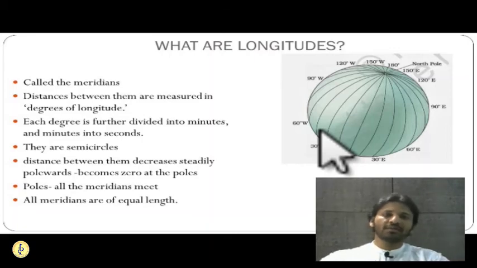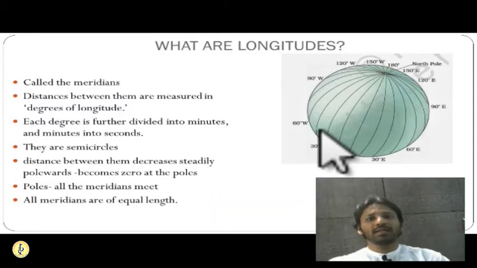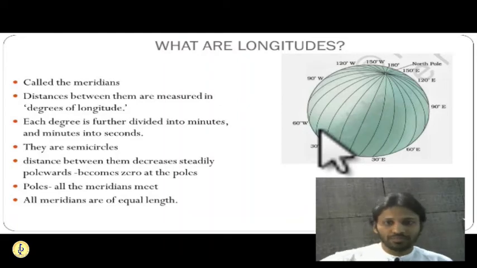So what did geographers do? They chose one longitude from some place, and that place was the Royal Observatory of Britain. In London, they have the Royal Observatory. So they took the particular longitude going through that Royal Observatory as the basic longitude. They called it 0 degrees longitude, or the prime longitude.